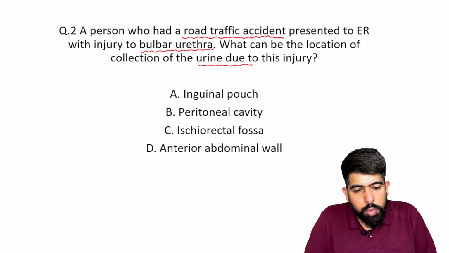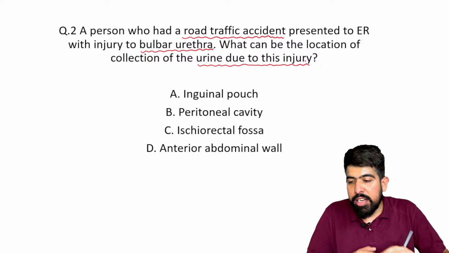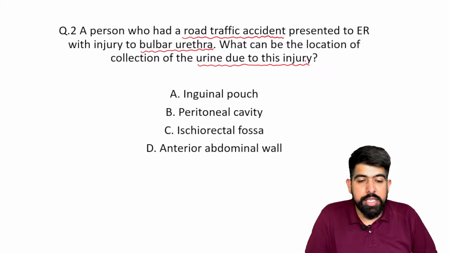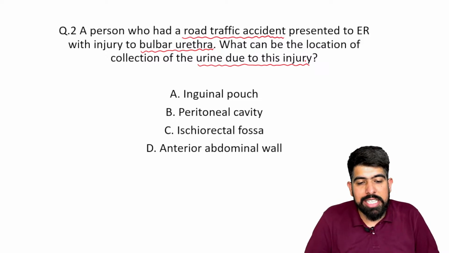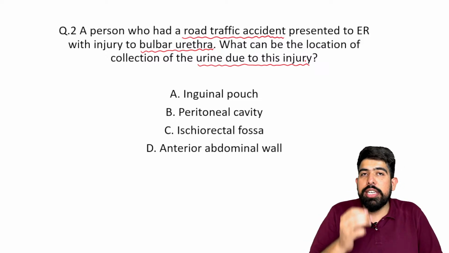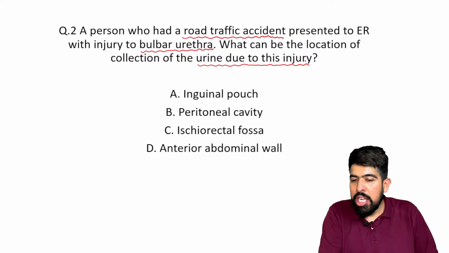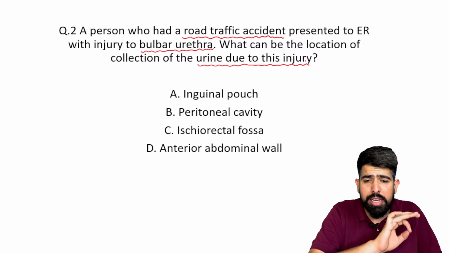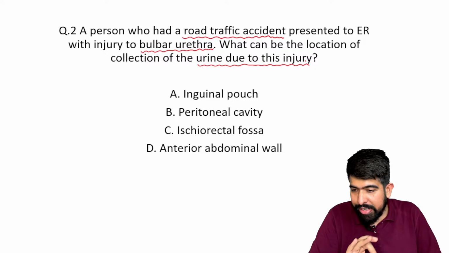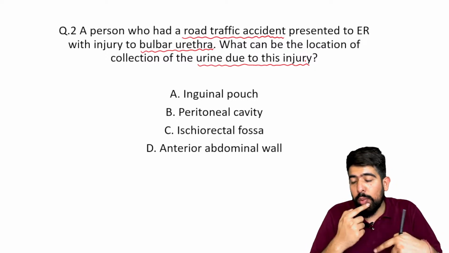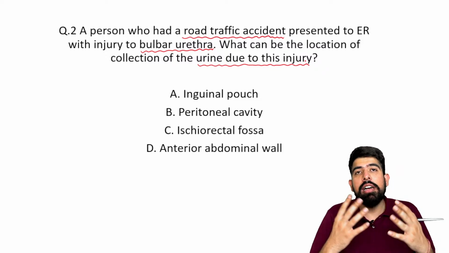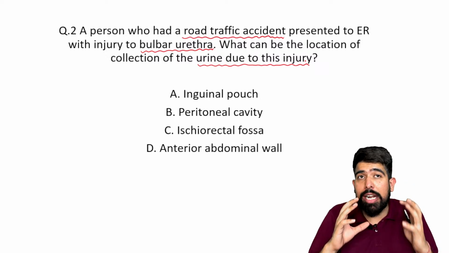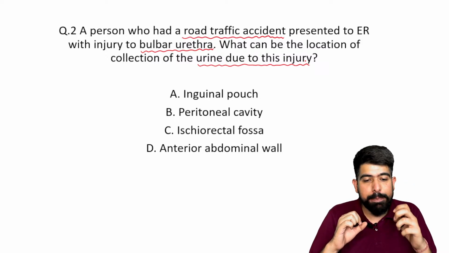This is a clinical vignette given. If I convert it to a one-liner, what is the question asked by the examiner? If there is an injury at the site of the bulbar urethra, where will the urine be collected? That is a simple one-liner, right? But nowadays in the FMG, they are creating clinical case-based questions, right? So please try to understand this clinical base and catch all the key points, okay?